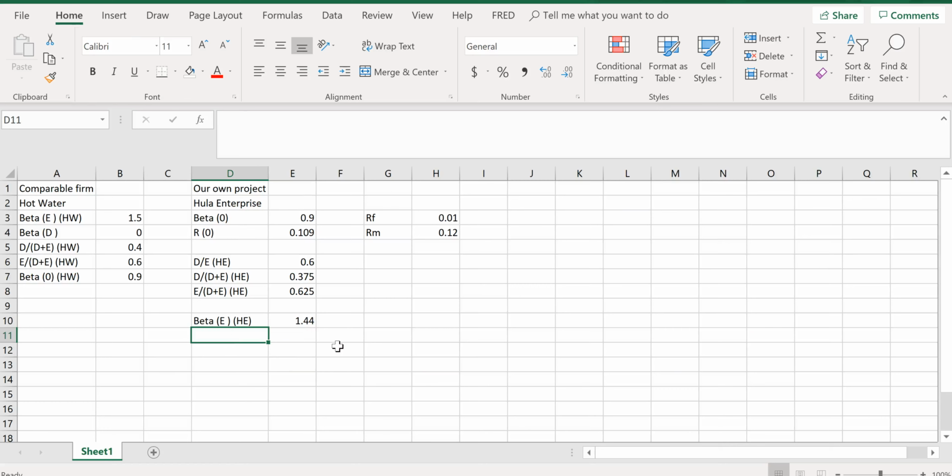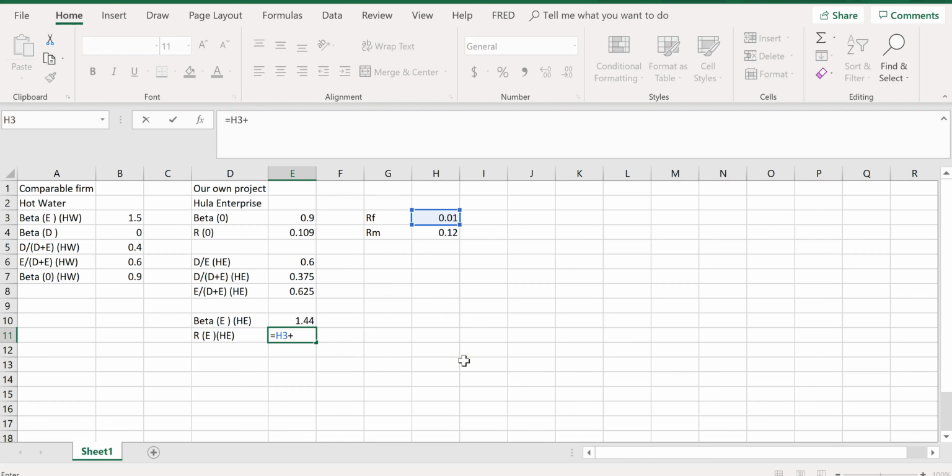So once we know the beta, we can again use the CAPM to figure out return, right? So now this is the return for the Hula enterprise. This is simply the RF, risk-free rate, plus beta times RM minus RF.